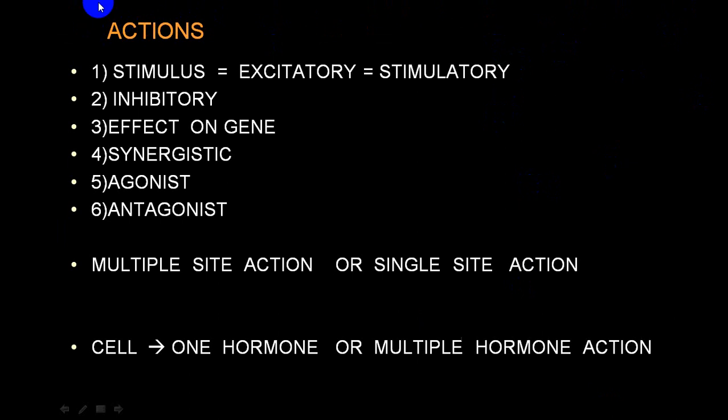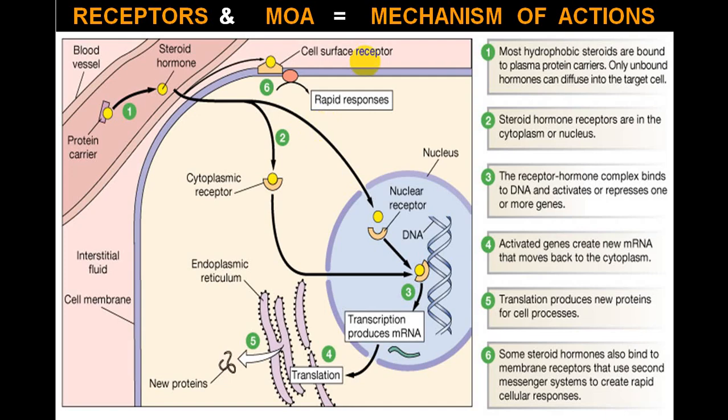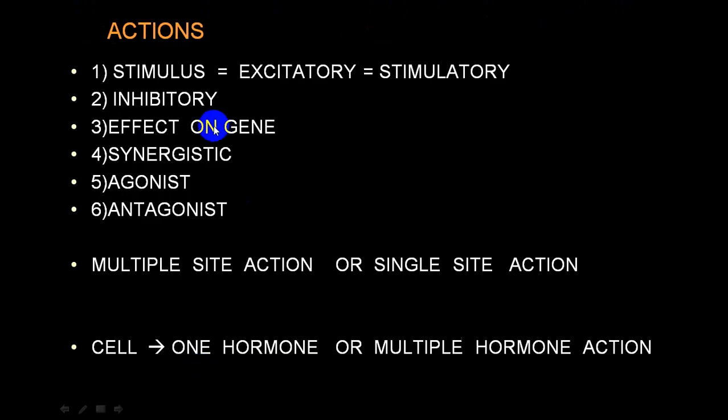Now, what types of action will it produce? Either it will excite or it will inhibit. Excitatory is also called stimulatory. That which does not stimulate, but decreases the function or the production, is called inhibitory. Or it will have an effect on a gene, and by that effect produce messenger RNA. That messenger RNA, as I've already shown you here, will stimulate the endoplasmic reticulum to produce a new protein, which we call translation, and that will start producing a new protein. So that will be the effect on the gene.